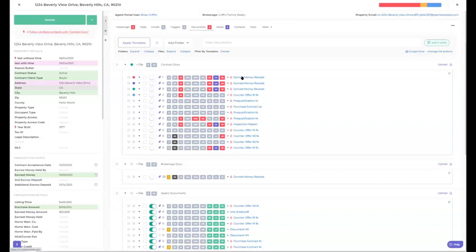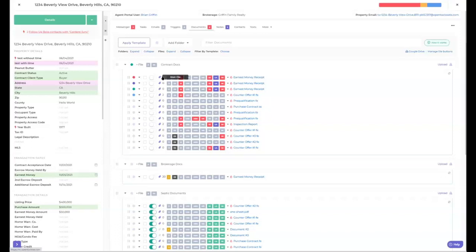Some people said, nah, I don't really want that. So we have the ability in the global settings now for you to turn that feature off. So even if you set a file role on it for earnest money receipt, it doesn't change the name of that document to earnest money receipt. I prefer it. A lot of people don't. So we just wanted to accommodate everyone in that aspect.